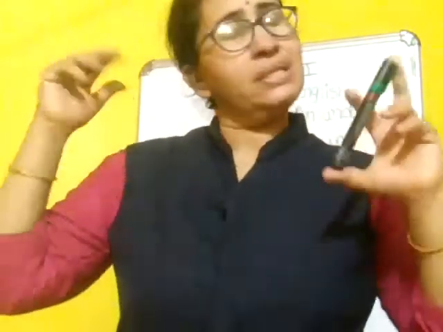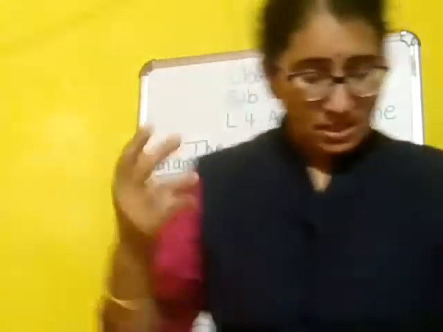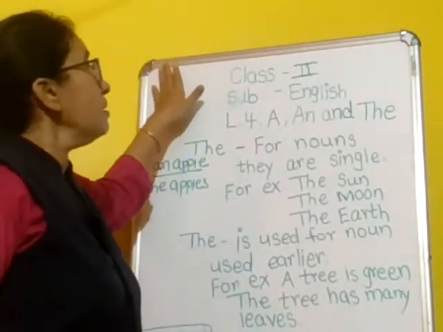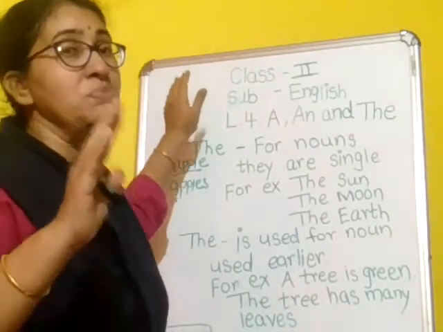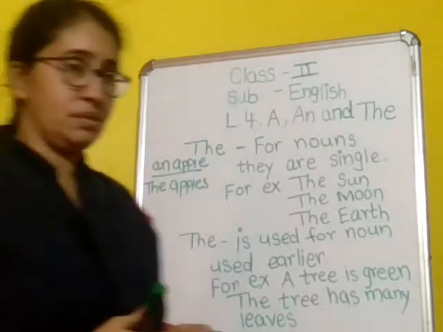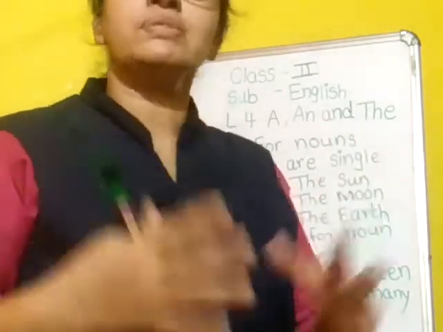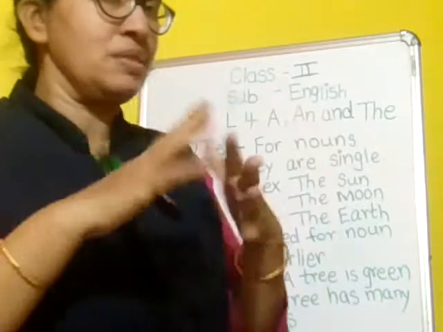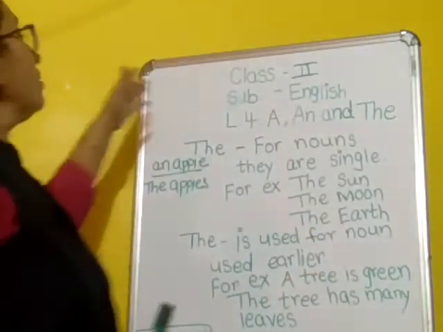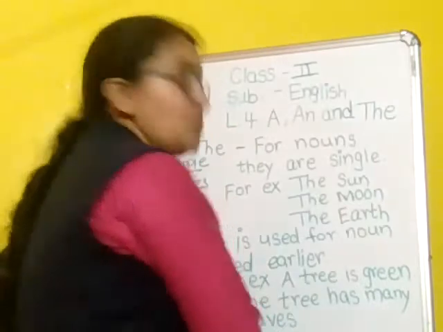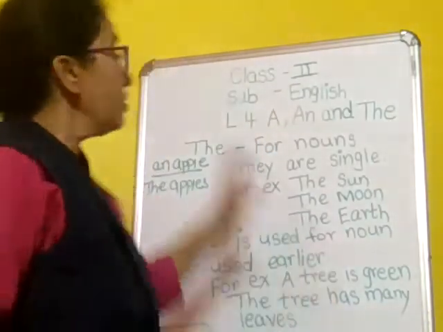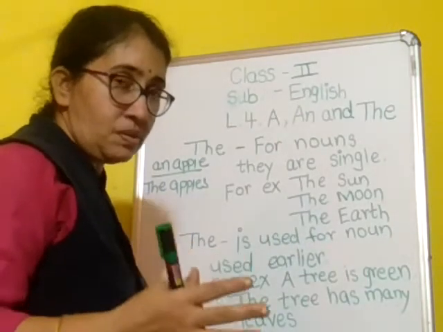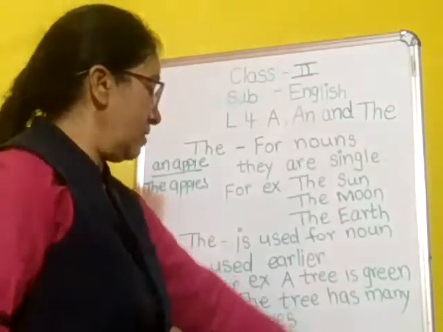Understood? It is not only for a pen. For anything, for example, if I want to say about this board, this is a whiteboard. This is my first sentence, and I am talking for the first time about this board, and that's why I said a whiteboard. But now the next sentence is for the second time. So what can I use here? The whiteboard is rectangular in shape. Understood? The whiteboard is rectangular in shape.